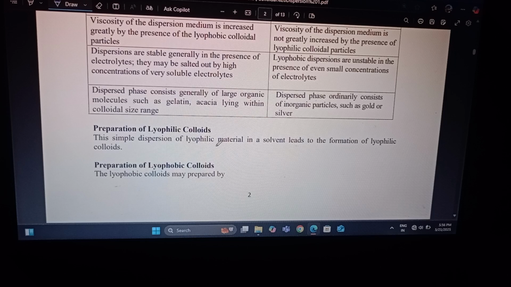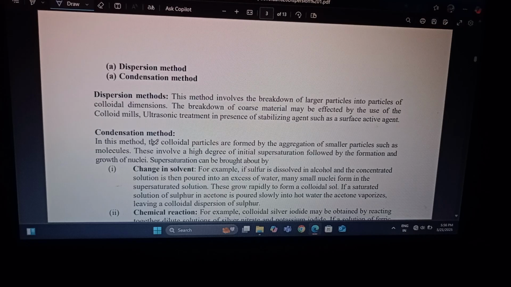Simple dispersion of a lyophilic material in a solvent leads to the formation of lyophilic colloids. Preparation of the lyophilic colloids: the lyophilic colloids may be prepared by two methods, the dispersion method and the condensation method. Dispersion method: this method involves the breakdown of larger particles into particles of colloidal dimension.